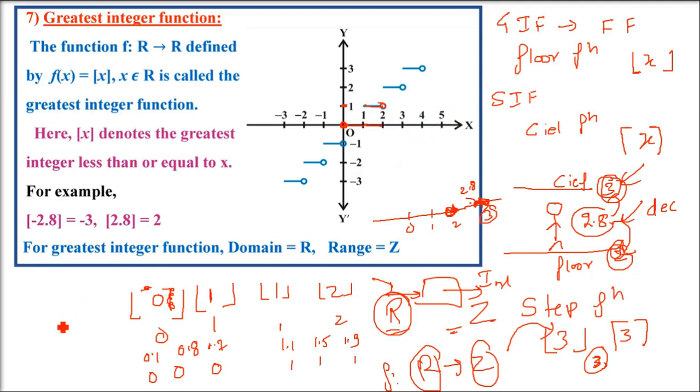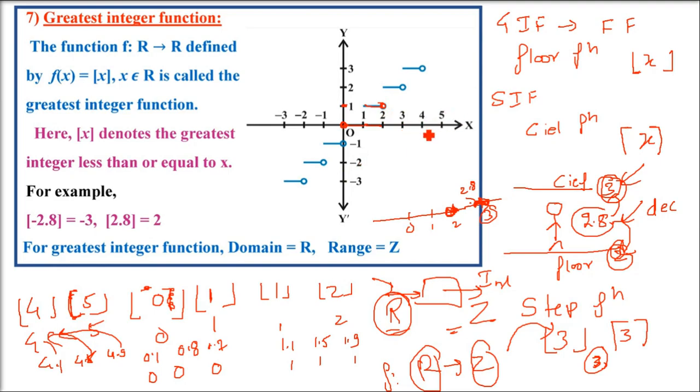That is why it is a step. The greatest integer function of 4 will be 4, and of 5 will be 5. But we are interested in the values in between. So 4.1, it will be 4. We are taking the floor. 4.5, it will be 4. 4.9, it will be 4. So from 4 to 5, it will always be 4.